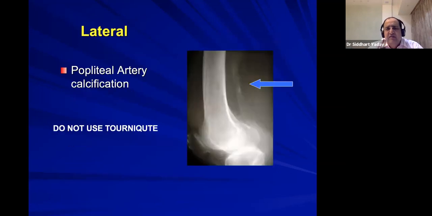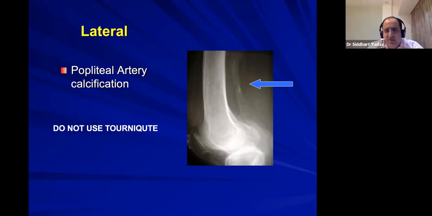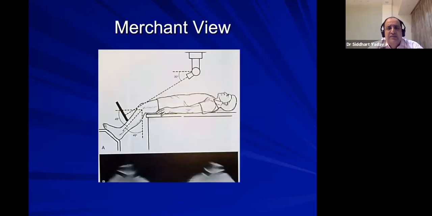In lateral view, if you have a good X-ray, you can see popliteal artery calcification, and in such cases, be careful about using a tourniquet because the plaque can dislodge. Many surgeons recommend that if calcification is seen and on Doppler the plaque is significant, then probably we should avoid using a tourniquet.